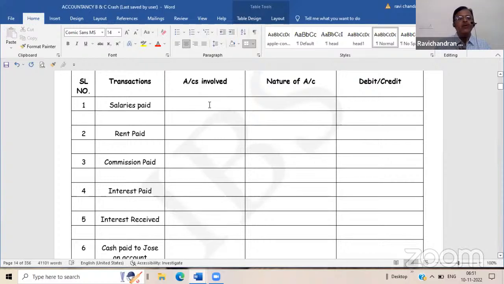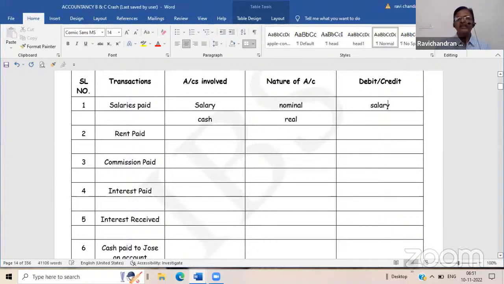Salary is paid. Which accounts are involved? Salary account and cash account. There are two types of accounts involved in the transaction. One is salary and one is cash. Salary's nature of account is nominal. Cash is real. So what is to be debited and what is to be credited?